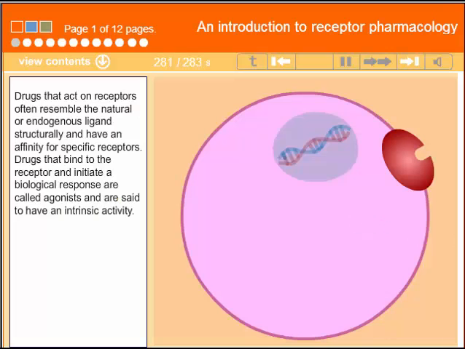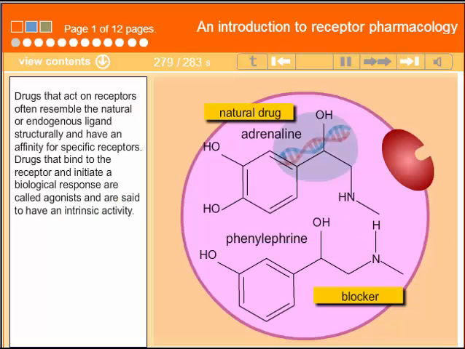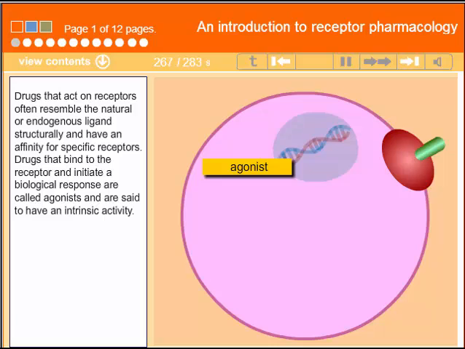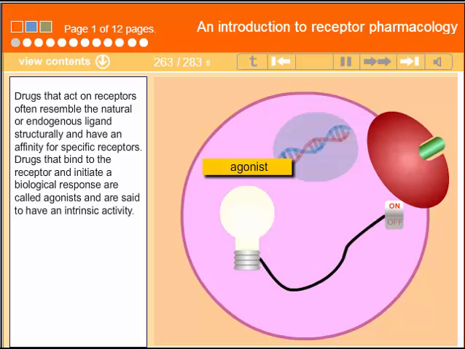Drugs that act on receptors often resemble the natural or endogenous ligand structurally and have an affinity for specific receptors. Drugs that bind to the receptor and initiate a biological response are called agonists and are said to have an intrinsic activity.